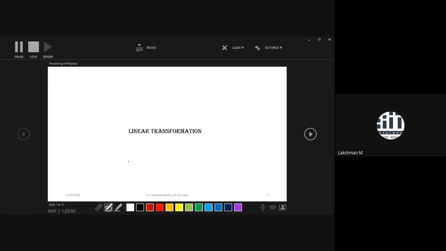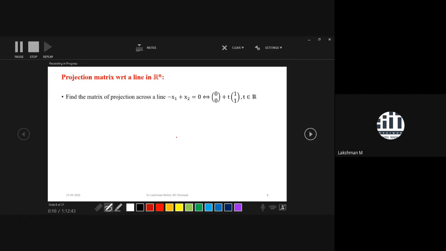So I am going to discuss further linear transformation. A few problems I will discuss. That means I'm not discussing the concepts, I'm just discussing problems based on these things. Similar kinds of problems will come in the quiz, and also in the midterm. So what is next? Here you have to find the projection matrix of the projection across a line.